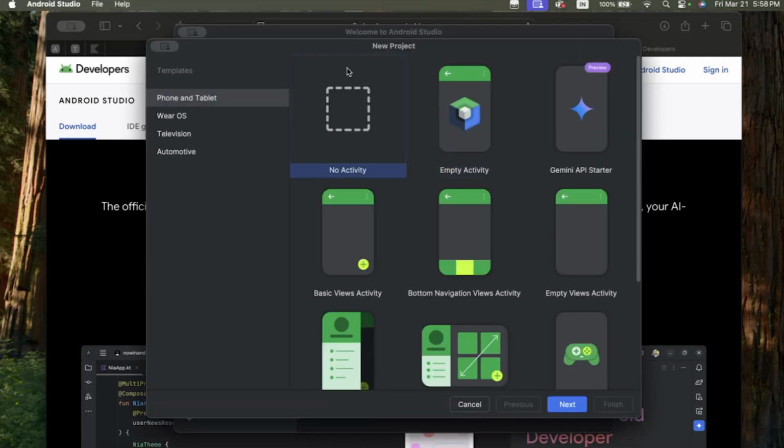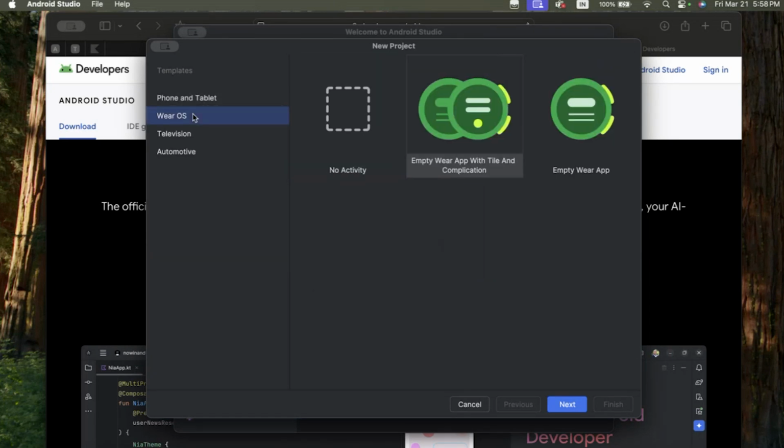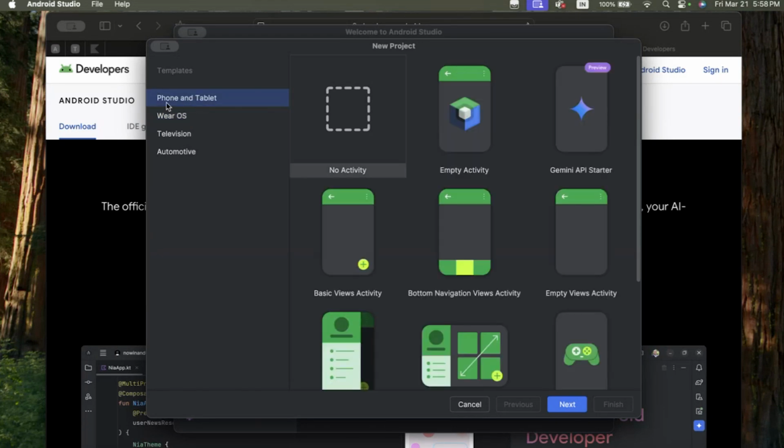Here we have options because Android powers tablets, Wear OS, television, and Android Auto. According to that, we have to select which type of application we are developing. Right now, in this case, we select mobile and tablet and create an empty activity. Here we have the option to create an application with Compose or with XML and Kotlin files. So here we select Jetpack Compose empty activity.